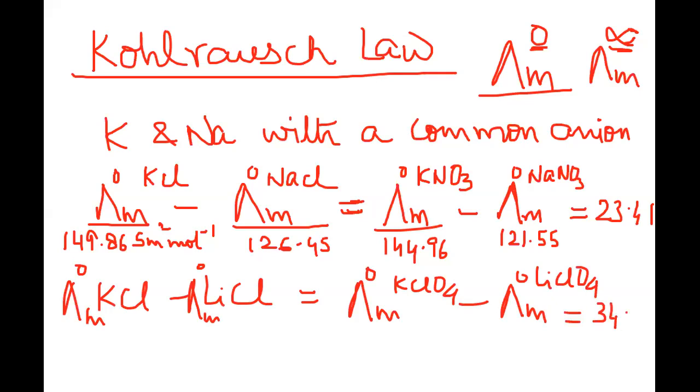So it is not only that we are talking about sodium and potassium only; even when potassium is compared to lithium or taken as a pair, the resulting values are the same. The difference in the values is the same, which tells us that each ion is capable of contributing a definite amount of conductance at infinite dilution. We can take one more example where we take anions to be different and cations the same. So let us go for that pair also, and in this case we will find the same results.